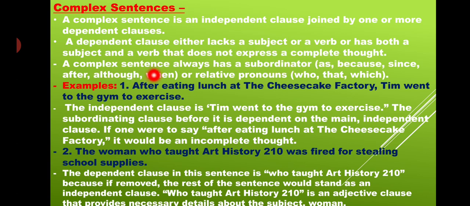A complex sentence always has a subordinator, that is as, because, since, after, although, when, or relative pronouns, that is who, that, which, whatever, whoever, whomsoever, whenever. All these connectors are there in a complex sentence.